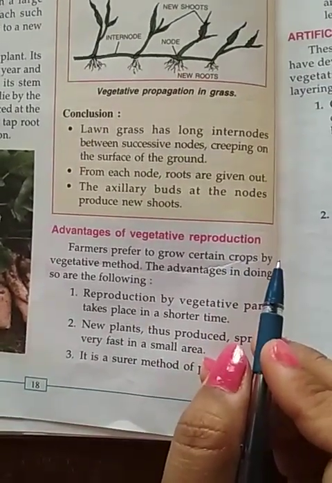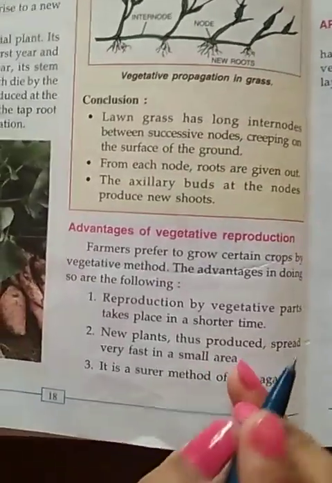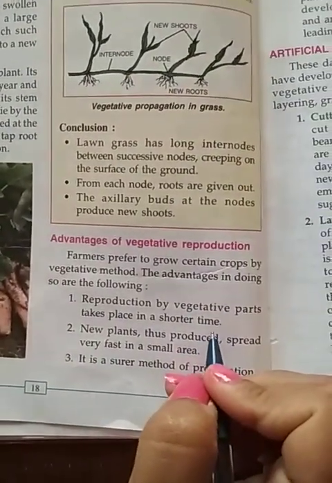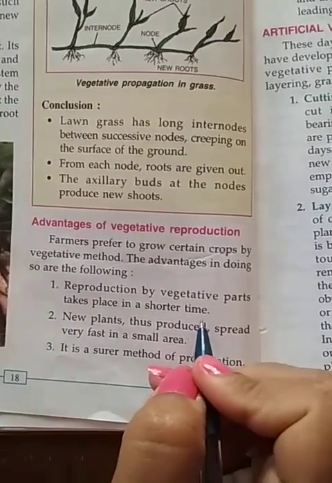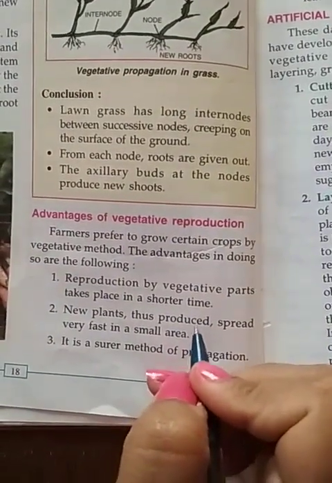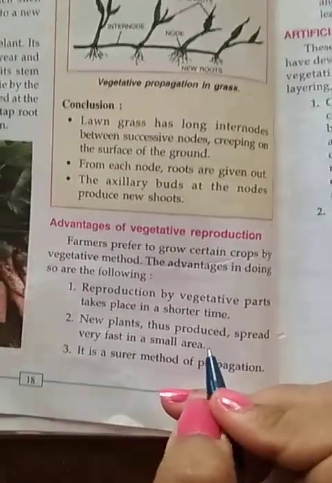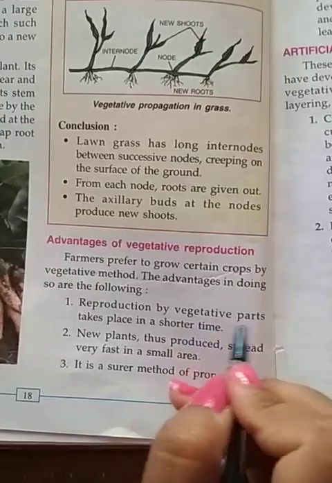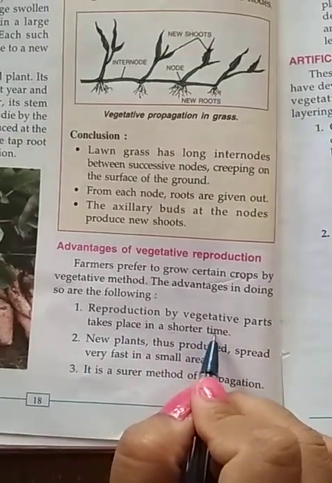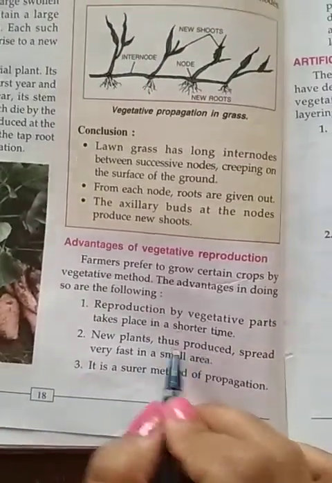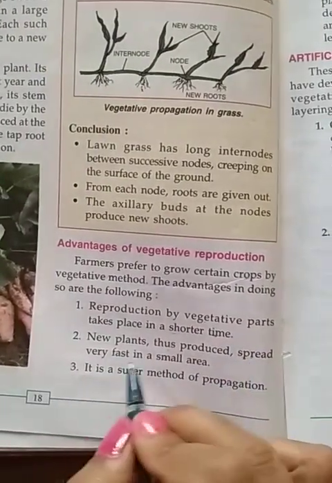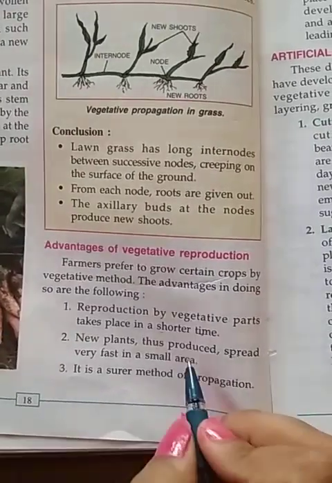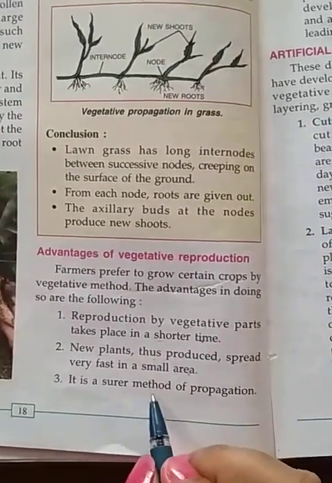Now children, if we take a seed and put it inside the soil, it will take too much time to grow. But when we take a small branch of any plant, any root, or any stem, it will take less time. So reproduction by vegetative parts takes place in a short time. That is the advantage. New plants that are produced spread very fast in a small area. That is why farmers prefer vegetative reproduction. It is a surer method of propagation.